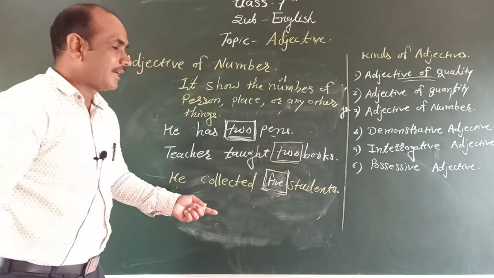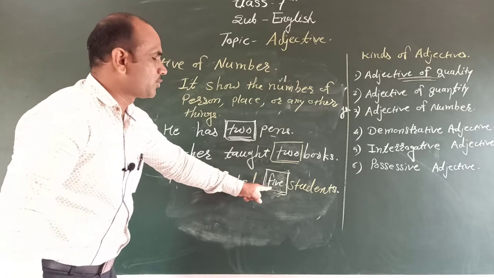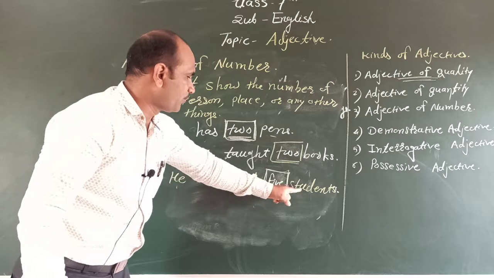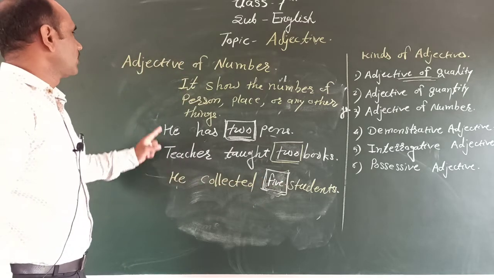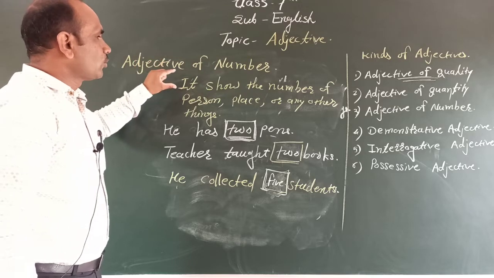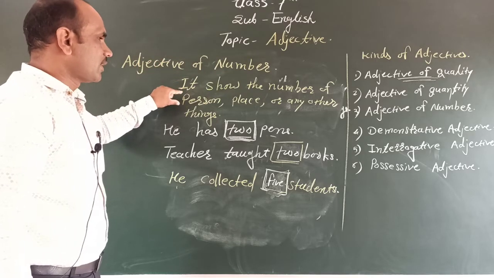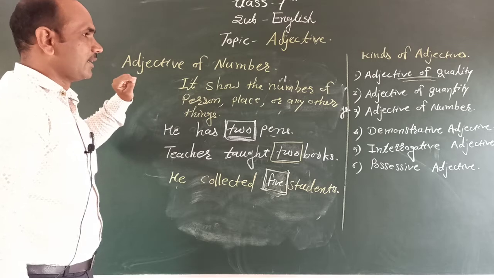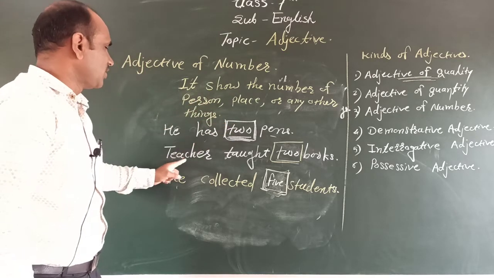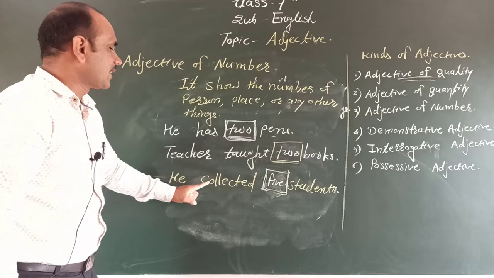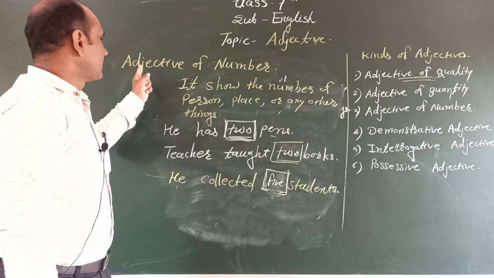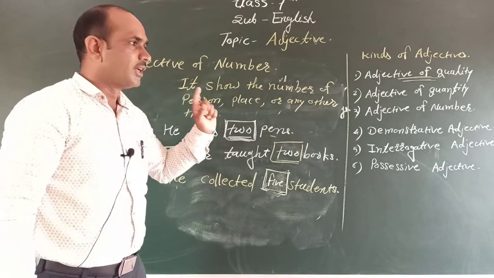It tells how many students were collected: only 5 students. Therefore we call it an adjective of number. In this way it shows only the numbers of persons, places or any other things. These are the 3 examples: He has 2 pens, teacher taught 2 books, and he collected the 5 students. Only numbers are there, and those we call adjectives of number.